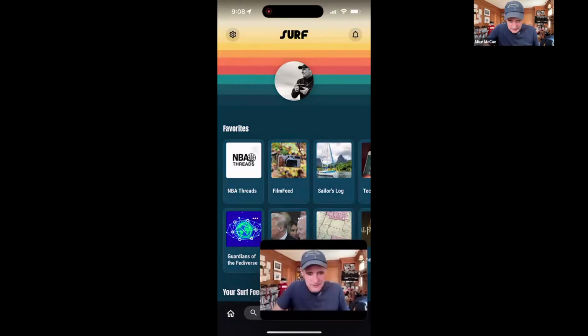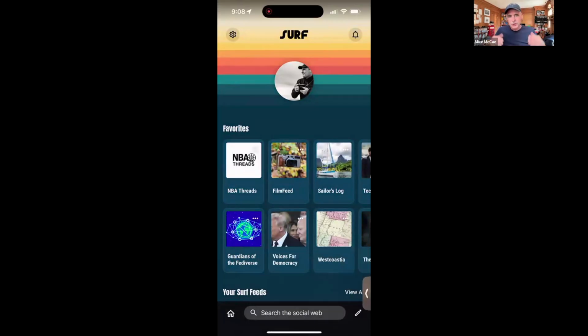So this is Surf. You can think of Surf as an open social web browser, a browser for the open social web. And instead of browsing websites on the social web, you browse feeds that are custom feeds, channels like Thomas just showed, or custom feeds that are federated out via Bluesky or via Mastodon or Bonfire. The concept of custom feeds is a very powerful idea.